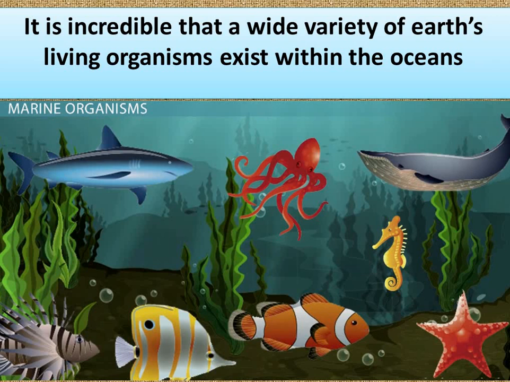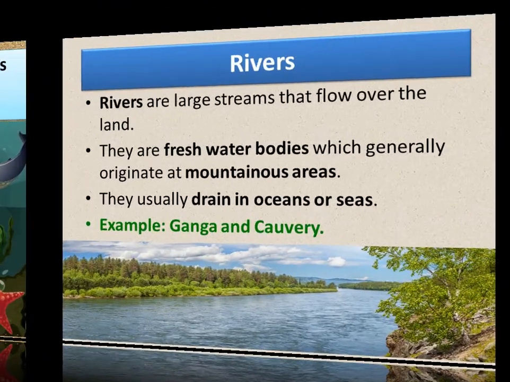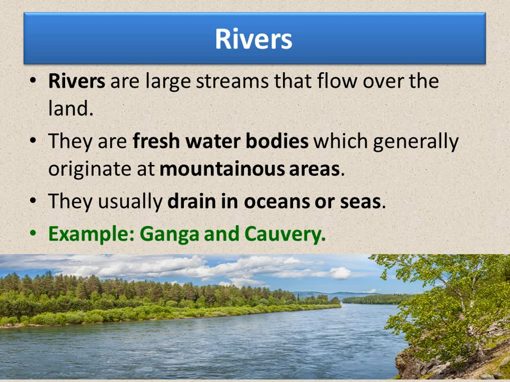After learning about the marine ecosystem, let us learn about the rivers. Children, rivers are large streams that flow over the land. What are rivers? They are large streams that flow over the land. They are fresh water bodies which generally originate in mountainous areas. The rivers originate at the mountains. They usually drain into oceans or seas. You can see them draining into the ocean or sea.